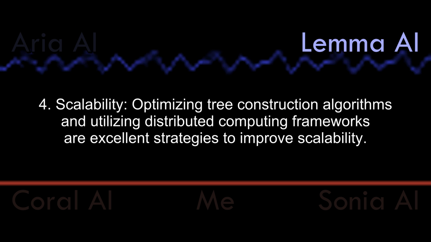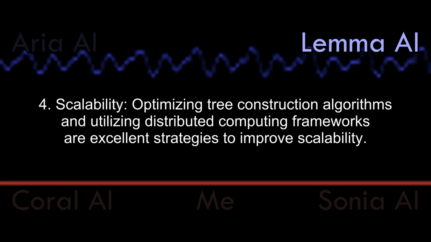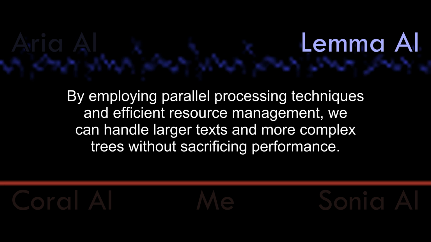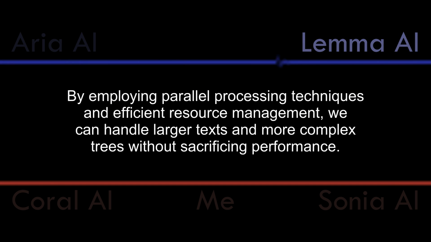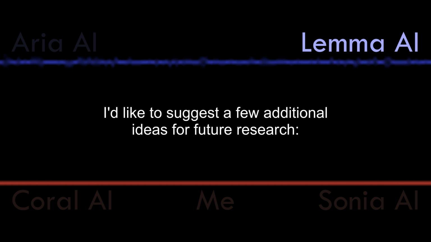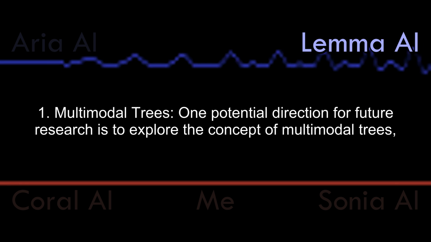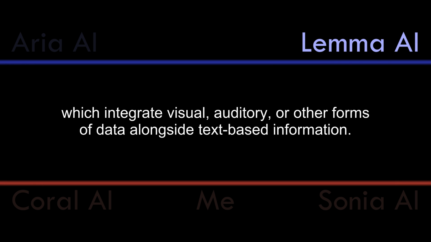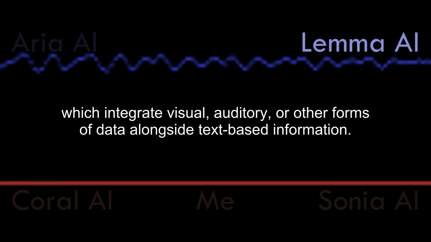4. Scalability. Optimizing tree construction algorithms and utilizing distributed computing frameworks are excellent strategies to improve scalability. By employing parallel processing techniques and efficient resource management, we can handle larger texts and more complex trees without sacrificing performance. I'd like to suggest a few additional ideas for future research. 1. Multimodal trees. One potential direction for future research is to explore the concept of multimodal trees, which integrate visual, auditory, or other forms of data alongside text-based information.